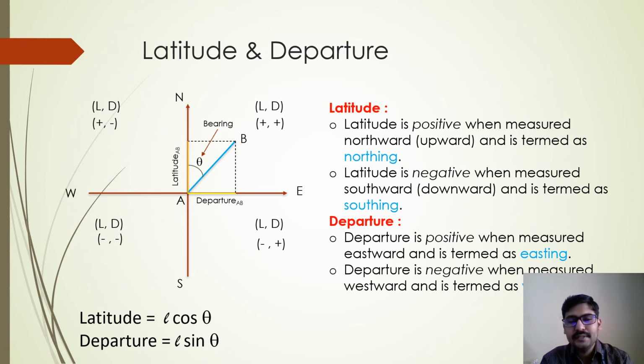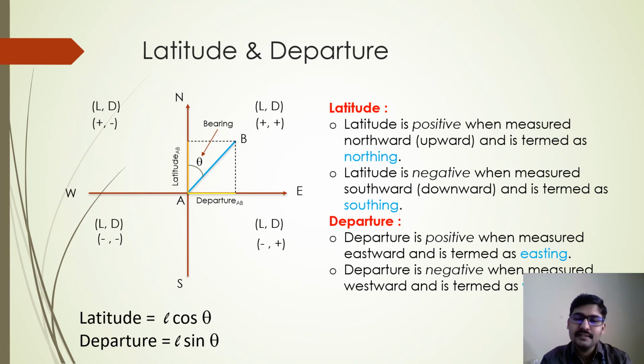So latitude is going to be positive when it is measured in northward direction or upward direction, it is called as northing. And latitude will be negative when it is measured in southward direction, that is downward direction, and it is called as southing. So if the line is lying in the third and fourth quadrant, then latitude will be negative.